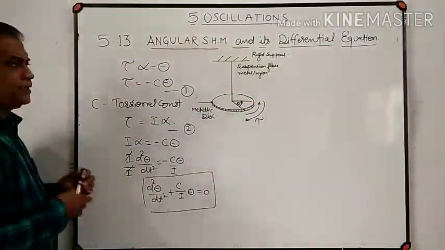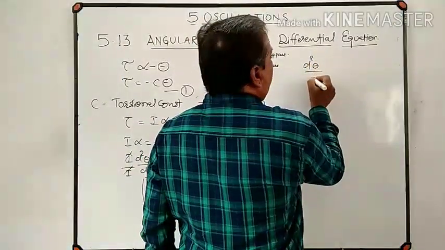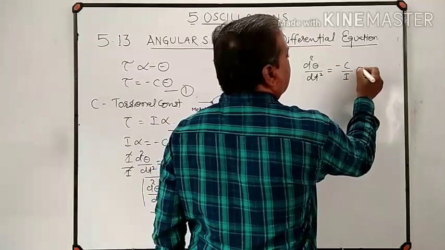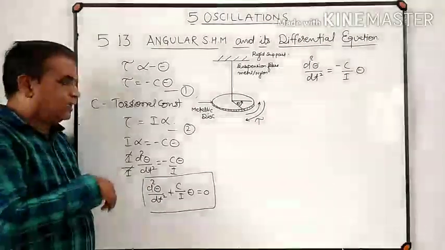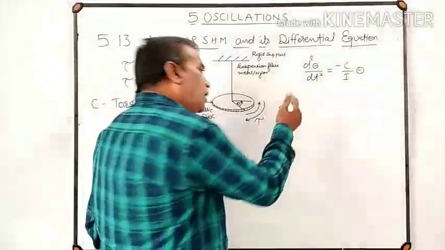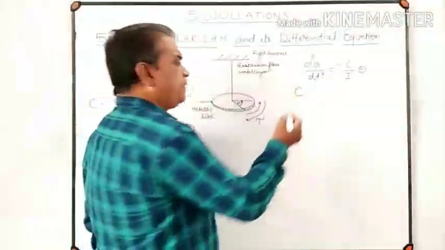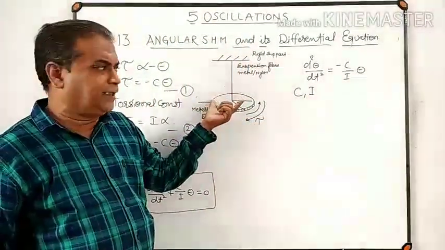Now from this differential equation, d2 theta by dt square, that is angular acceleration, is equal to minus c upon I into theta. Torsional constant c is constant for a given suspension fiber. Moment of inertia of the disc is also constant for a given disc.